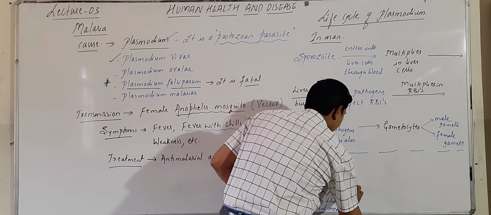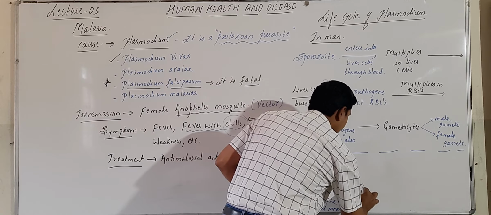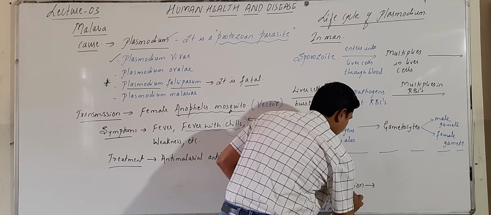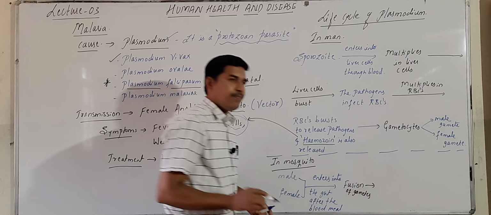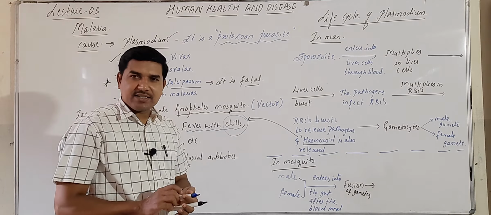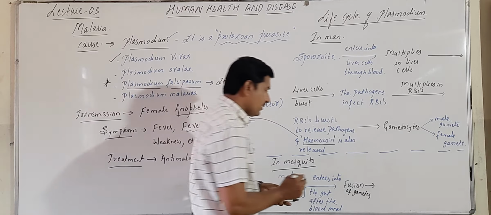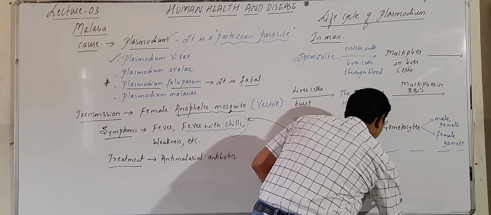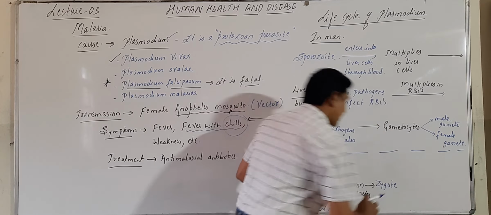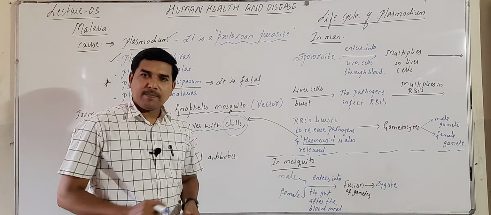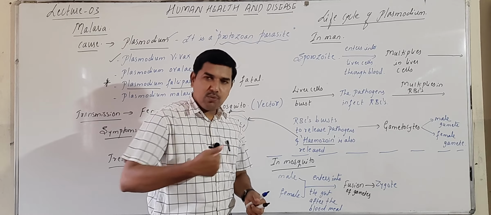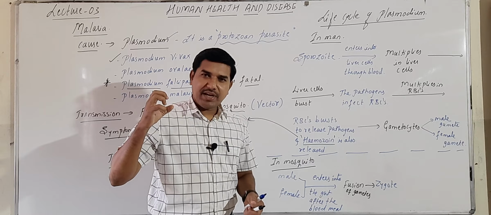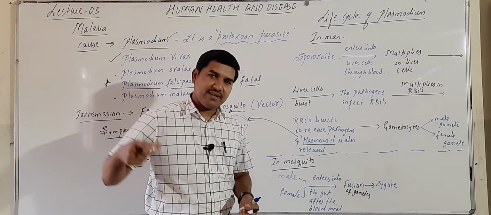Here, fusion of gametes occurs, what we call fertilization. A fertilized egg is called a zygote. It forms into a zygote. This zygote gets embedded in the gut wall, the intestinal wall. It gets embedded in the gut wall and multiplies.